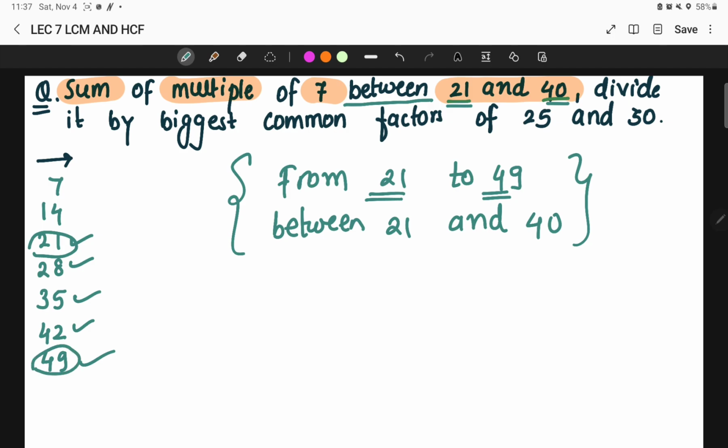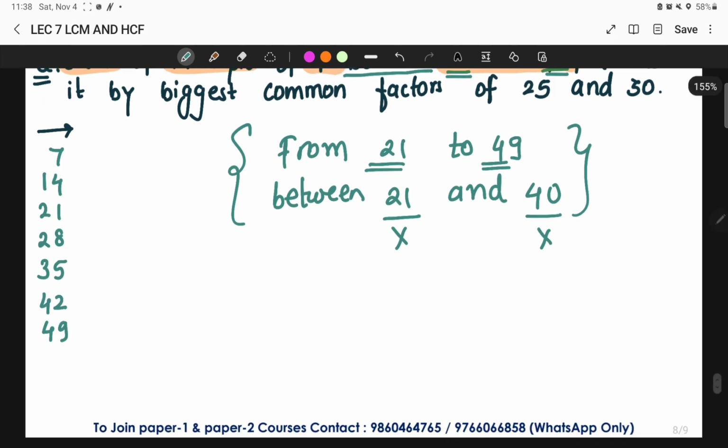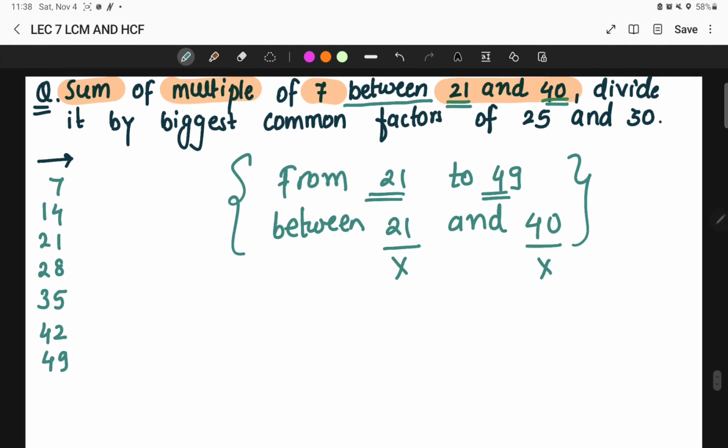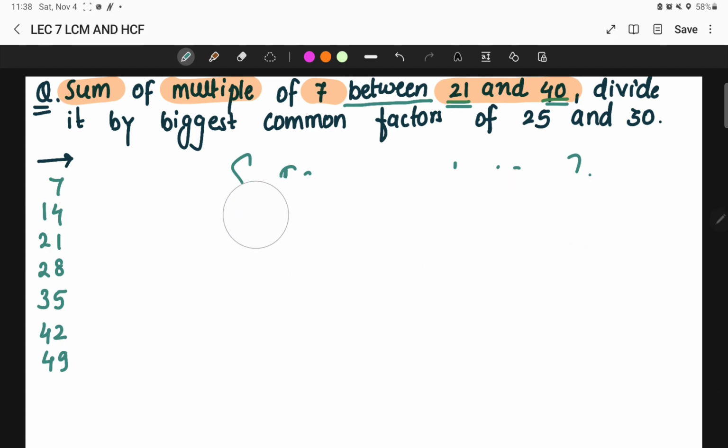This is the difference. Whenever I say between 21 and 40, the statement says that we are taking all the numbers between 21 and 40, but not 21 nor 40. We are not taking both of these numbers. So please students make a note that there is a correction over here.